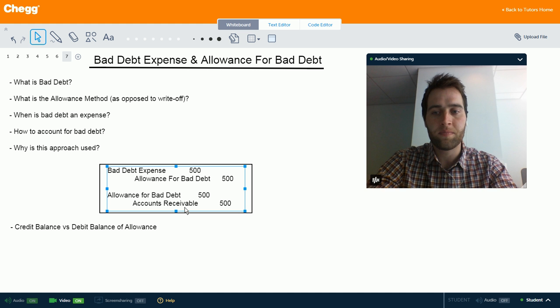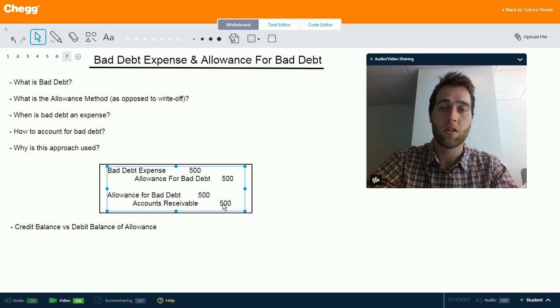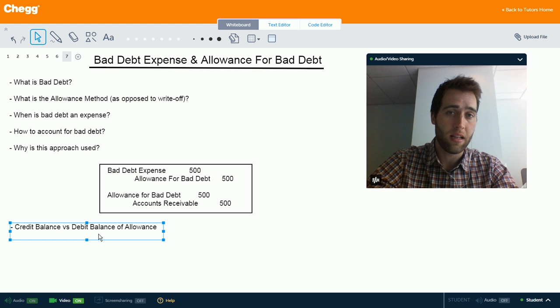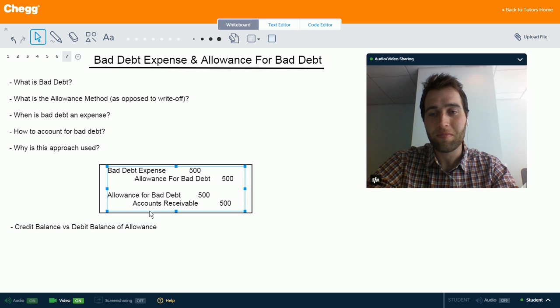So it can get a little more complicated sometimes. Say they only created an allowance for $500, but now the customer comes back and says, hey, I can't pay you $800 that I owe you. Well, then you're going to have what's known as a debit balance of the allowance, which means it's kind of like a negative allowance.